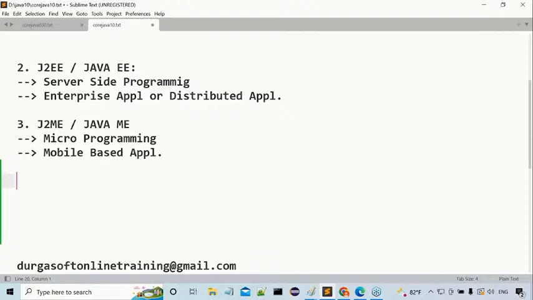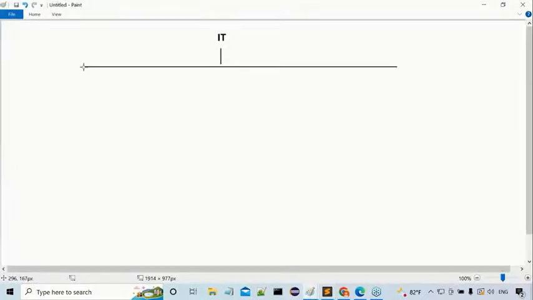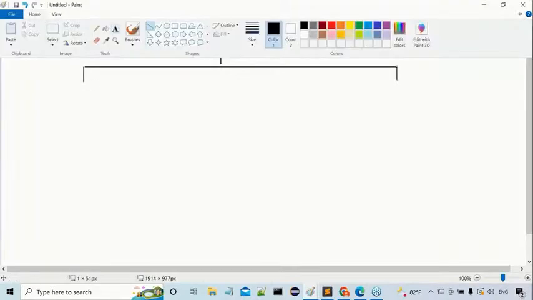If we come to the IT sector, that means the software industry, two types of jobs are available in IT. What are the two types of jobs here? First one is technical, and the second one is non-technical. Please listen carefully.